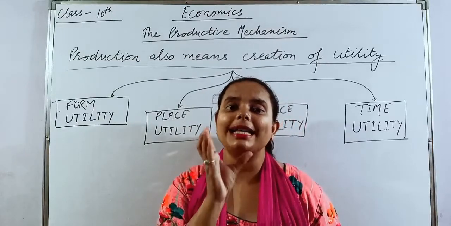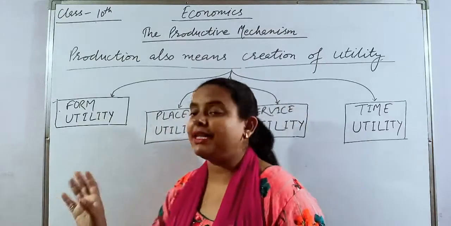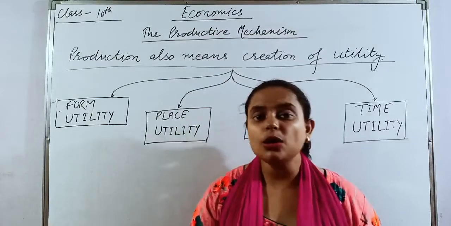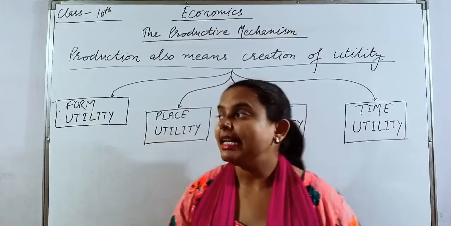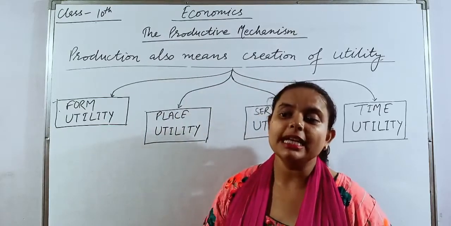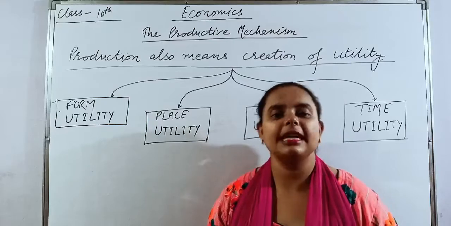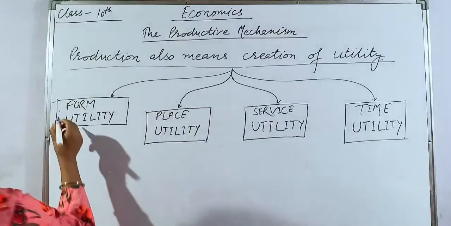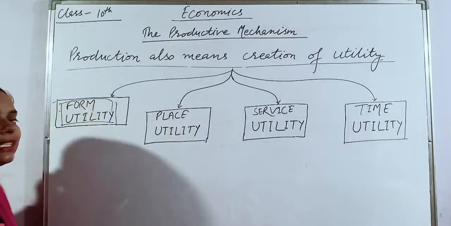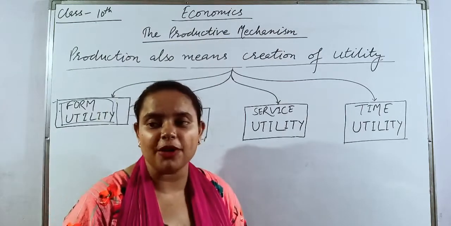So the wood has the utility for the carpenter, but the final consumer wants a table. So what does the carpenter do here? He creates utility by changing the form of that wood into a finished table. That will be considered as form utility. Means we can create utility by changing the form of a commodity.